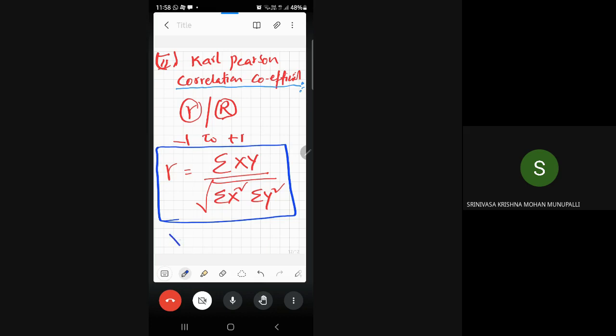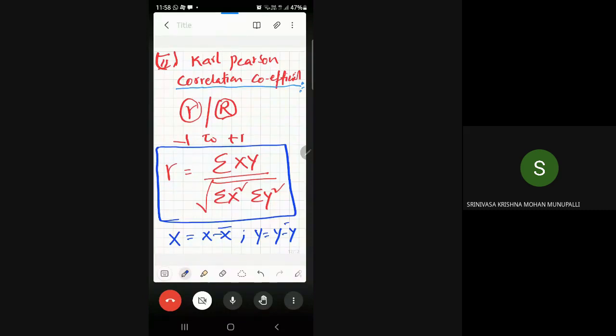Small x is the deviation of X, that means x is calculated by X minus X bar. Similarly, y is calculated by Y minus Y bar. So remember, correlation coefficient gamma is calculated by summation of xy by root of summation x square into summation y square, where x is X minus X bar and y is Y minus Y bar.